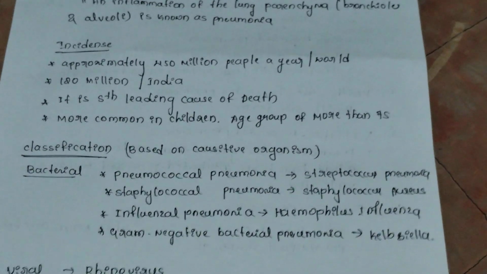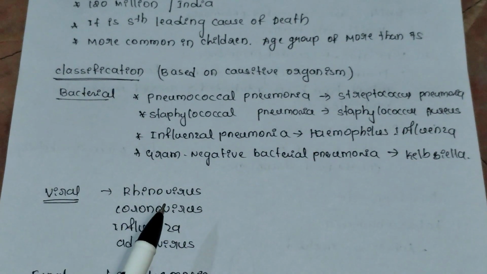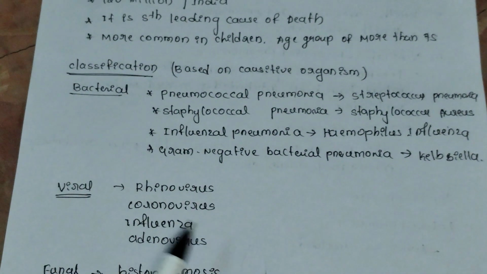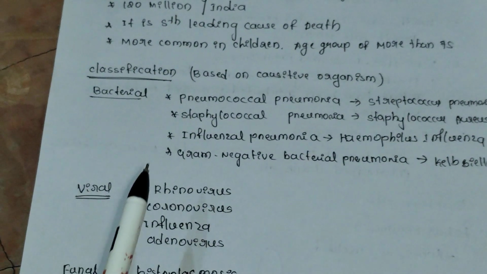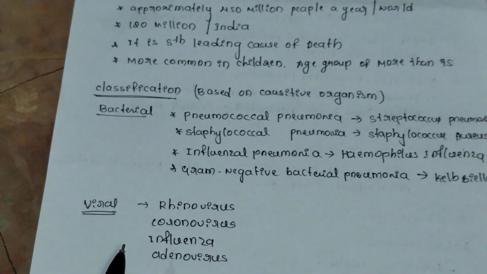Let us move on to the viral infection. As we all know, the main viruses are rhinovirus, coronavirus, influenza virus and adenovirus. These are the four viruses. Around 90% of pneumonia will be caused by viral infection.